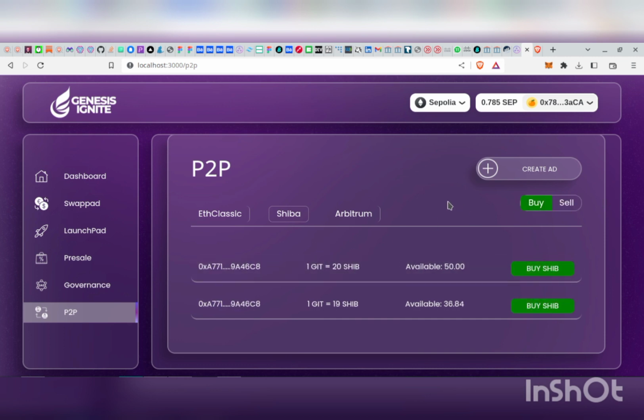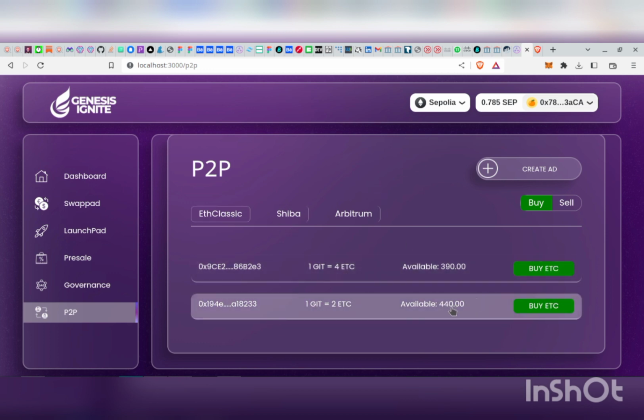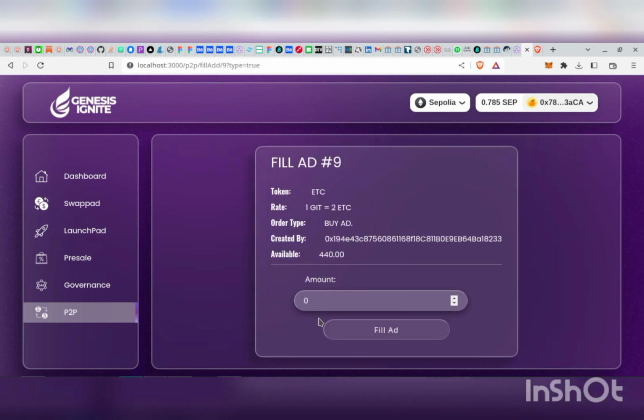So if you want to buy, just go to the buy section, just like I've done here. Select the particular token you want. Look for a price that you're comfortable with. For example, I'm comfortable with 1 is equal to 2. This user is expecting me to bring in 440 GIT tokens. But I do not have 440. It's still fine. We still accept that. Just click on the particular ad you want. Specify how much you're willing to bring in. For example, I only have 40 tokens. So I'm going to fill this ad.